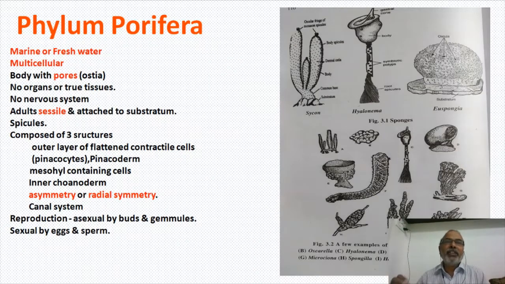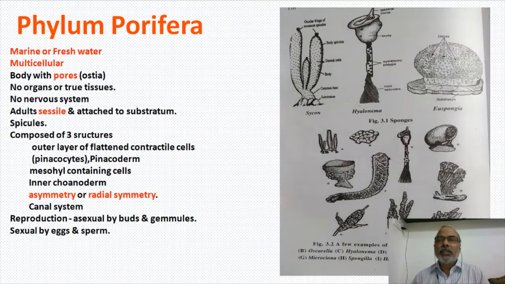You know very well that the presence of muscle fiber is animal nature. So by that method, poriferans were proved to be animals.